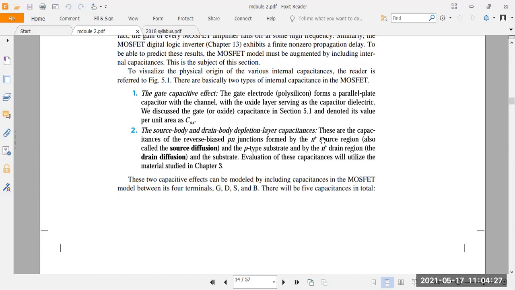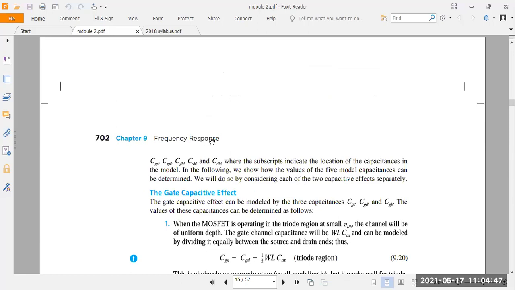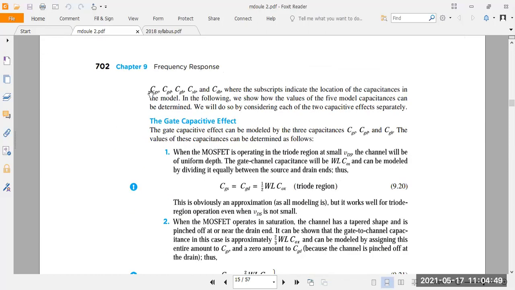Okay, in total how many capacitances are there here? Four. First, on the gate side there are two capacitances: gate to source and gate to drain. Next, you take the substrate, or the body. In the body, you take the source to body capacitance, and the drain to body capacitance here. The same thing you have to express in equations here.